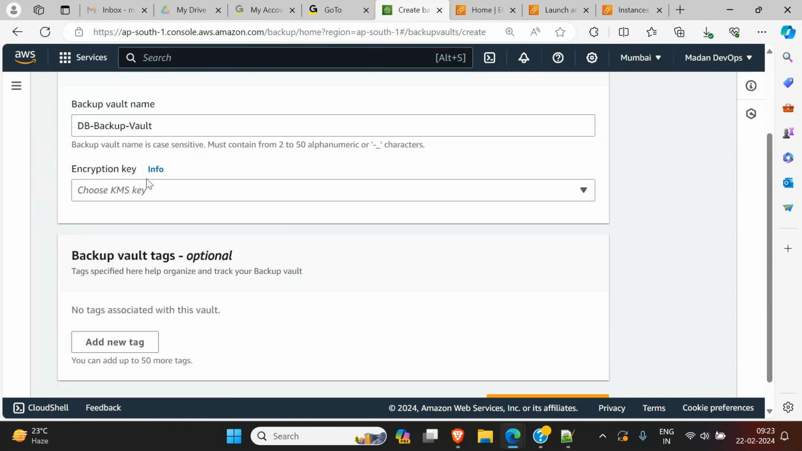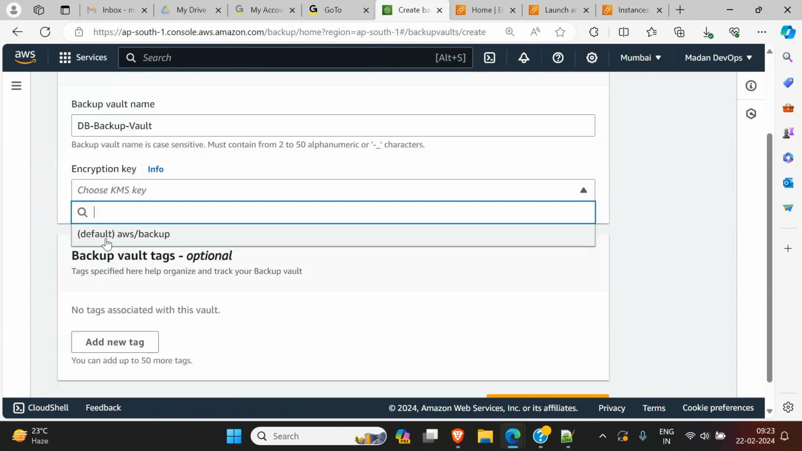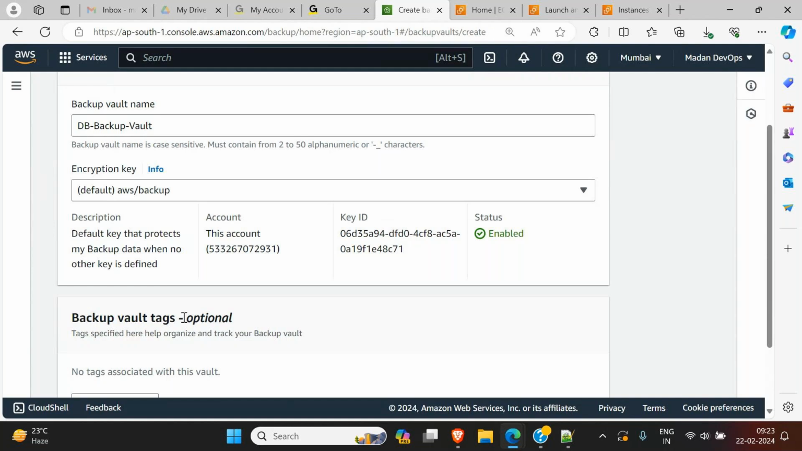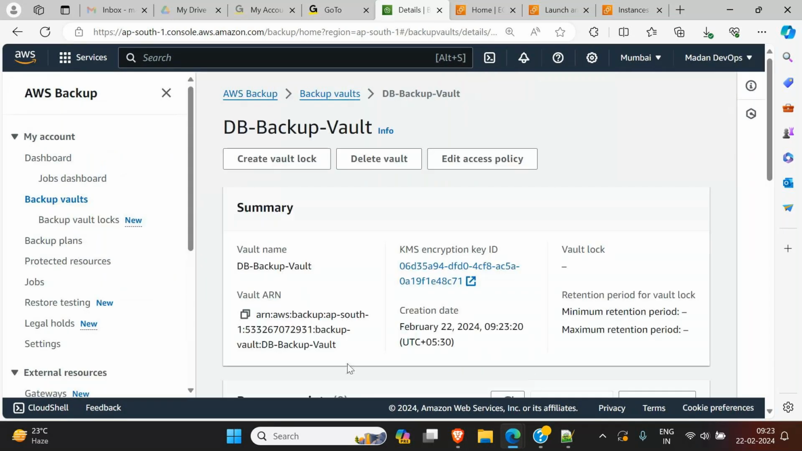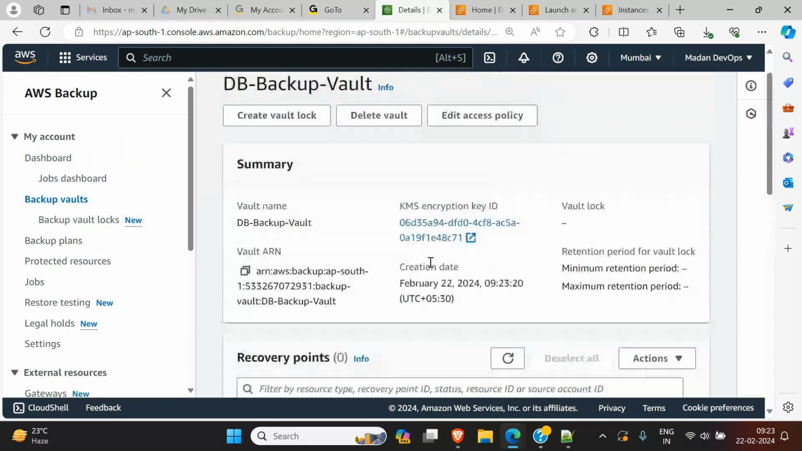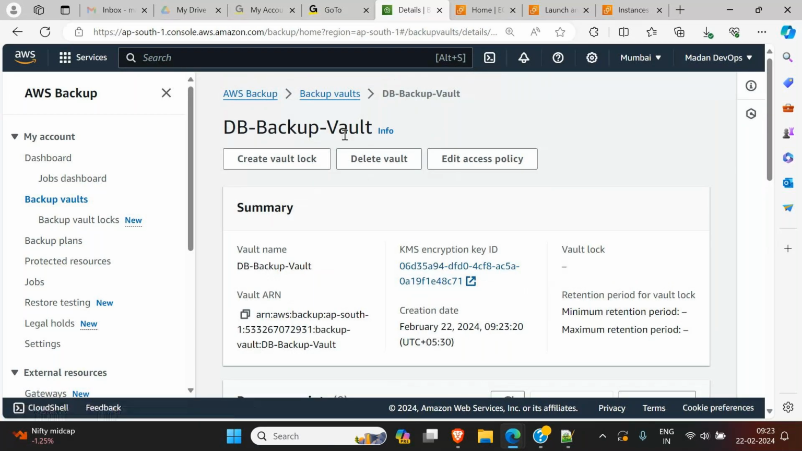For the encryption key, choose just the default one. If you choose an encryption key, it will encrypt whatever data it's taking backup of. Tag is not mandatory, not required. Click on create backup vault. Now your backup vault is created. Its name is db backup vault. Now the container is ready.